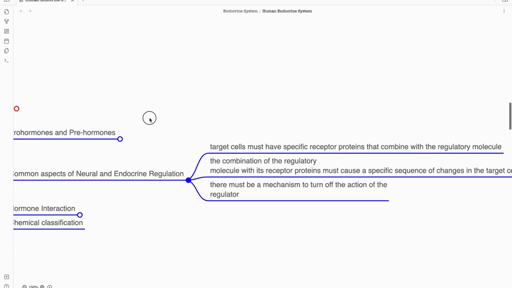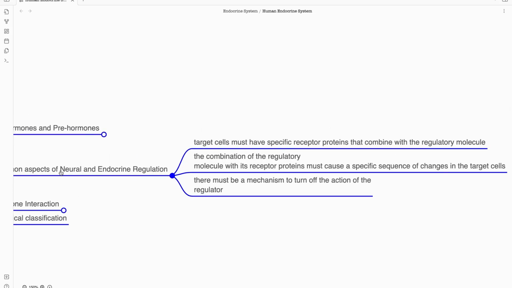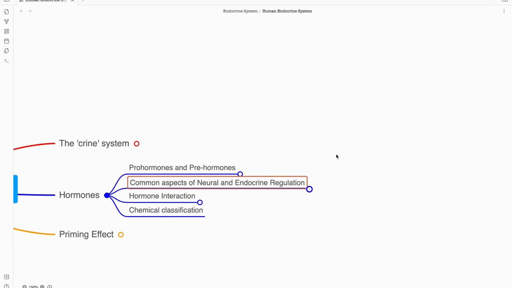That means there are some specific changes in the hormone receptor complex, which imply some structural and molecular changes to the hormone itself. Next, there must obviously be a mechanism to turn off the action of the regulator. In the neural system also, there is a mechanism to remove the neurotransmitters from the receptors. Similarly, for endocrine regulation, there are systems to remove the hormone from the hormone receptor complex. So these two parts are it for this video. In the next part, I will discuss hormone interaction, where there are 3 different types of interaction, and the chemical classification of hormones.